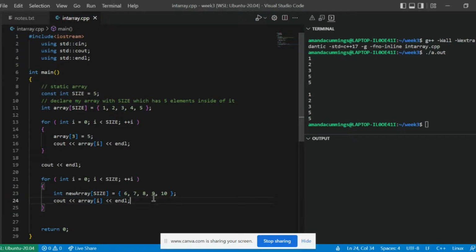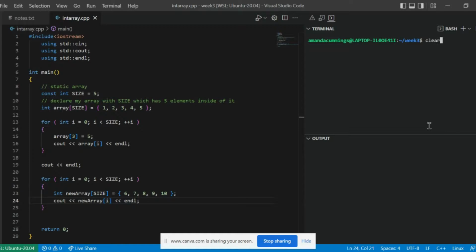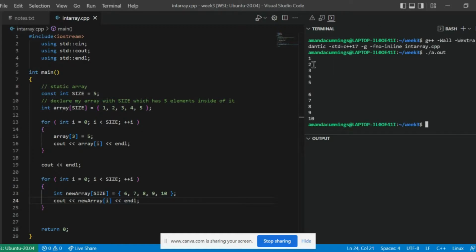There we go. And then I'll display my new array along with my old array. So I have 1, 2, 3, 5, 5 because of this, and 6, 7, 8, 9, 10 because of my new array. Let's go ahead and remove that.